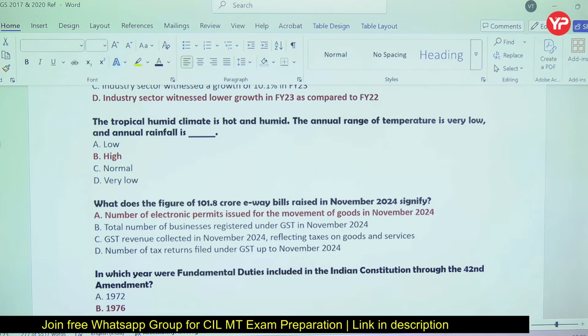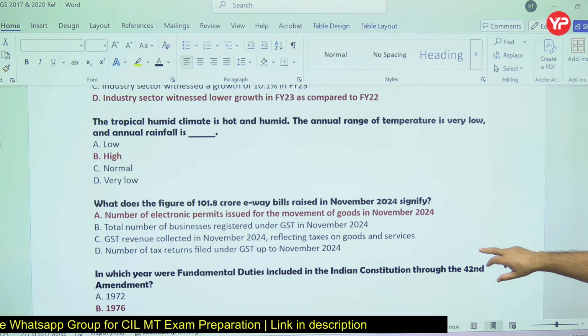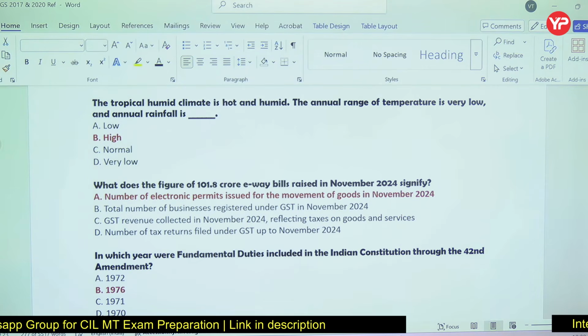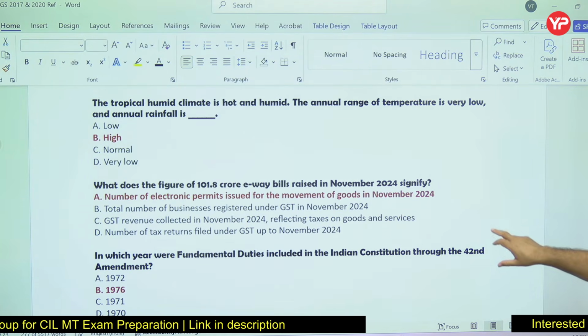Tropical humid climate in India. So obviously temperature is high, annual rainfall is high and range of temperature is low.